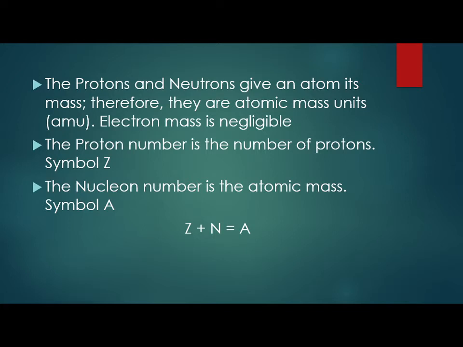The proton number is the number of protons. The symbol given to the proton number is Z. The nucleon number is the atomic mass. Therefore, the nucleon number is the number of protons and neutrons put together. Its symbol is A. So when you add protons and neutrons, you get the atomic mass.